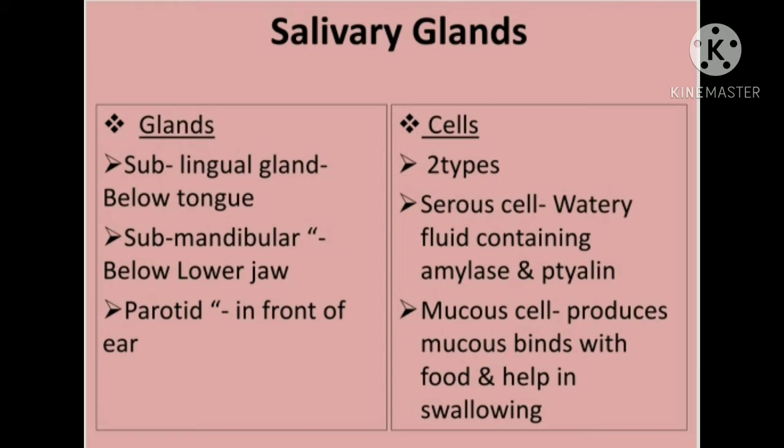Coming to the mucus cells: mucus cells produce mucus which binds with the food and helps in swallowing. I am repeating it once more: mucus cells produce the mucus which binds with the food and helps in swallowing. So this is all about the salivary gland.